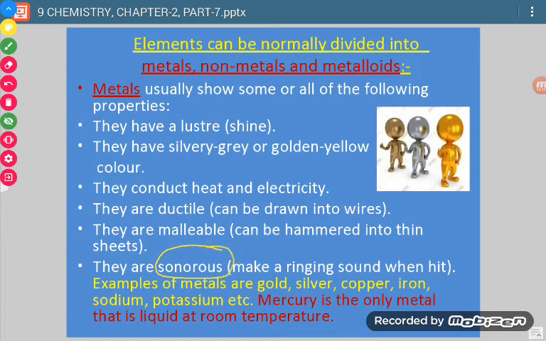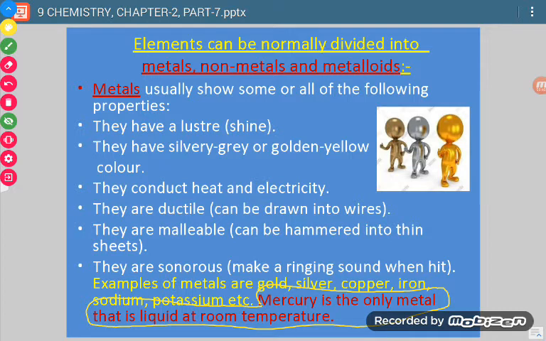Sonorous means they produce sound when hit. For example, gold, silver, copper, iron, sodium, potassium, etc. There are so many metals. One thing you have to remember is that mercury is also a metal and it is in liquid state.